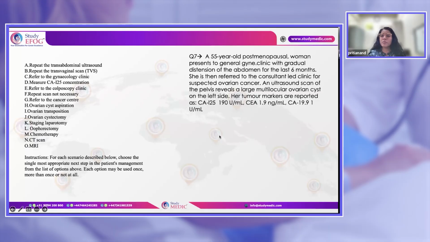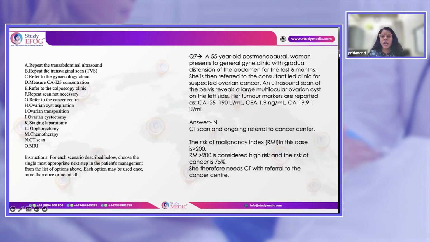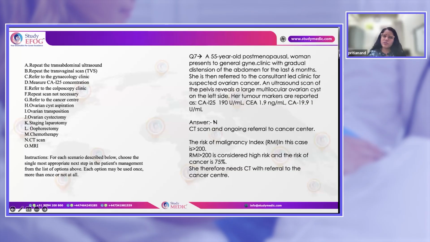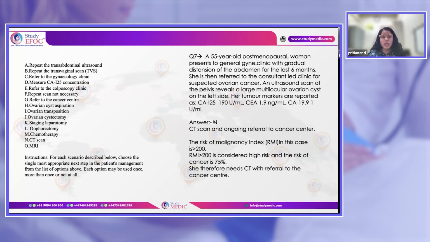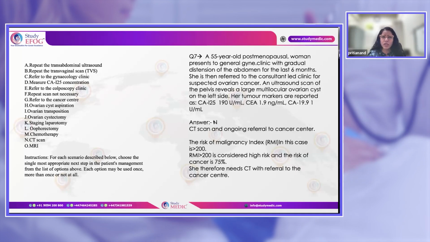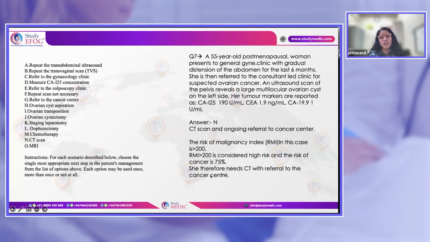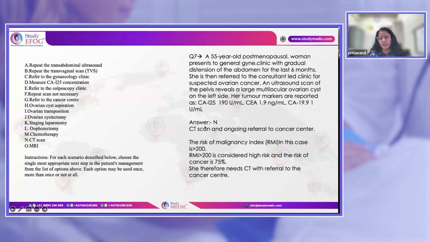Now, because she has an ovarian mass with CA-125, first of all, our work is to calculate an RMI score for this patient. Okay. And her RMI seems to be more than 200. Now, because her RMI is more than 200, the first thing you require to do is a CT scan and ongoing referral to the cancer center. Because the two options are not given together in this patient, the first thing we require to do is a CT scan. So the correct answer is CT scan, but the best answer for this patient is CT scan with ongoing referral to the cancer center. So any patient with an RMI of more than 200, you always and always do a CT scan with ongoing referral to the cancer center.